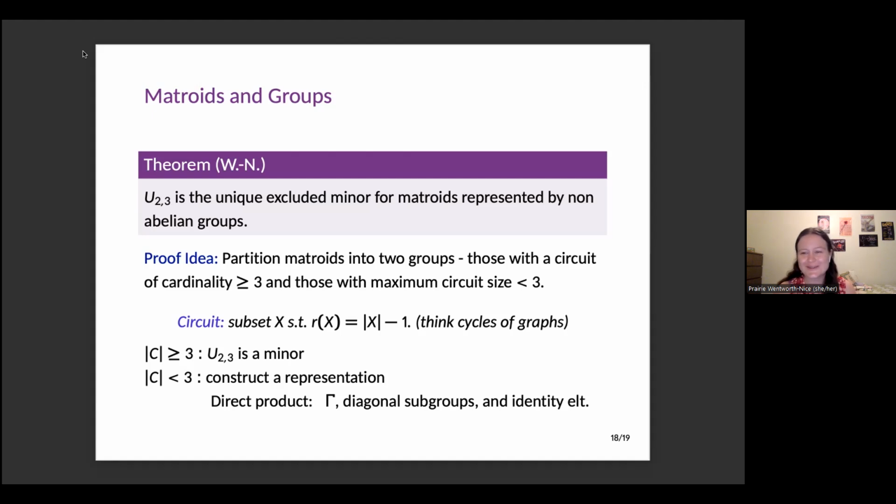Unfortunately, abelian groups are not quite so simple, which isn't surprising given that fields themselves are not quite that simple. And we can look at fields as abelian groups as well. So we do know that regular matroids, so matroids representable over every field, are also representable over every cyclic group, but we don't have a lot beyond that. And that's where I'm going to stop.